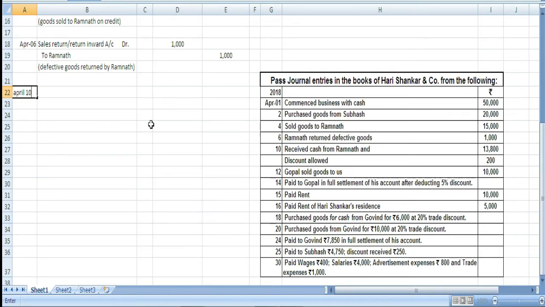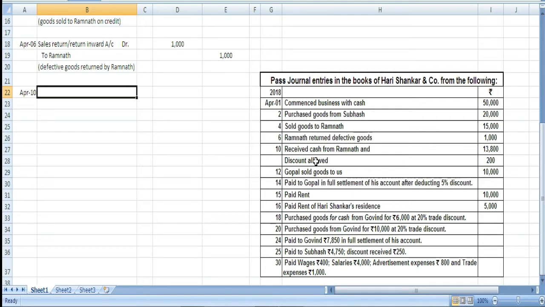Okay. So here we have 3 accounts affected. We said at least 2 or more accounts will be affected. One is cash, because cash is coming in. Other is Ramnath, because Ramnath is giving us cash, so he becomes the giver according to the personal account. And the third one affected is discount allowed.